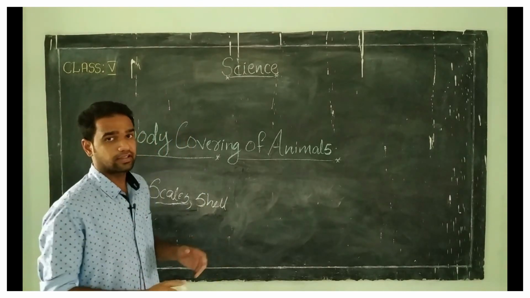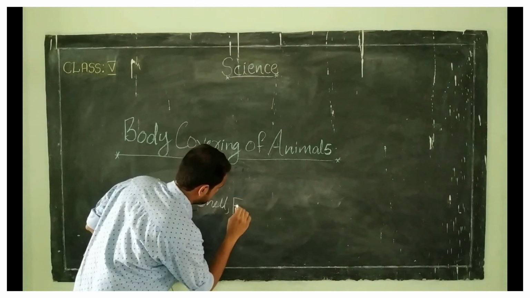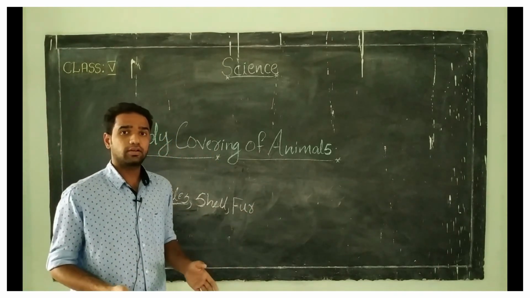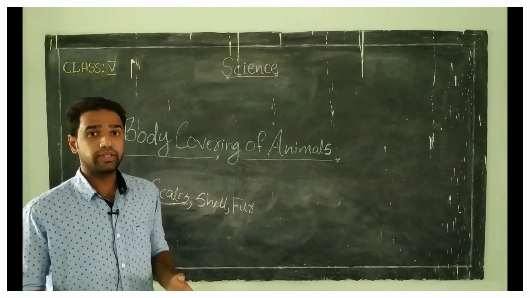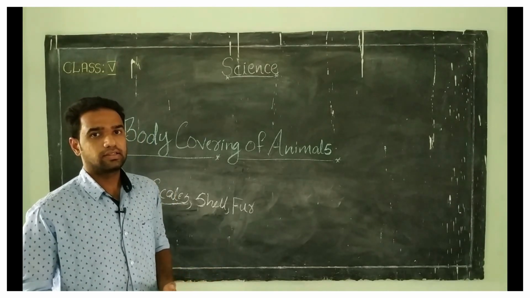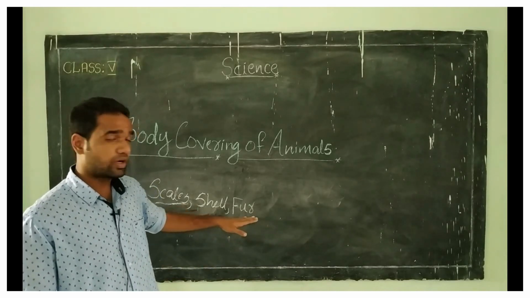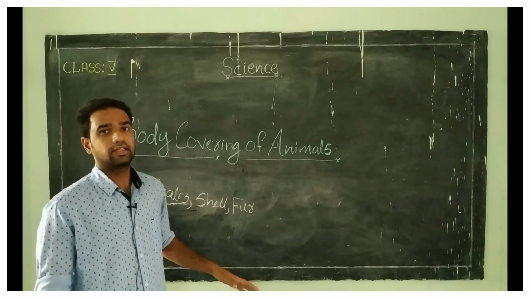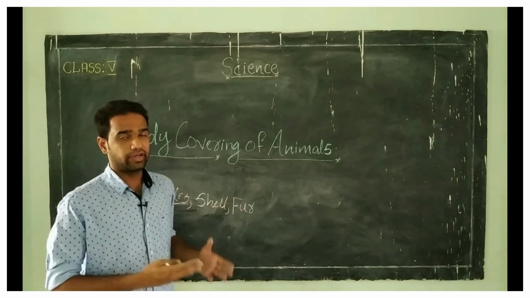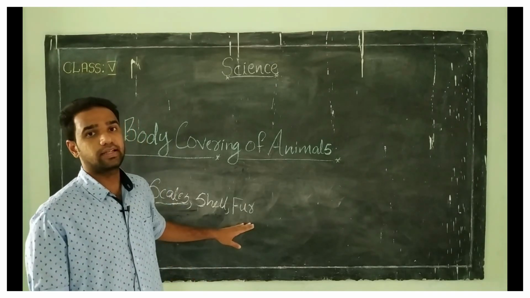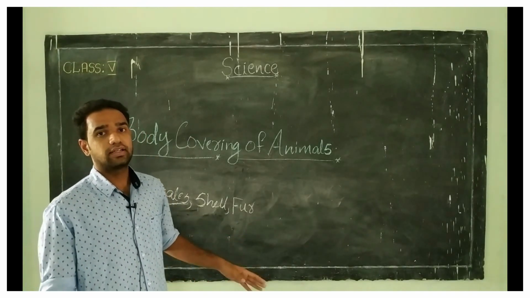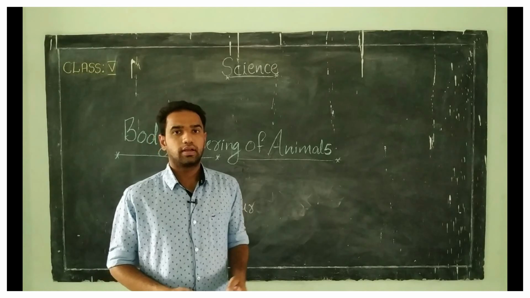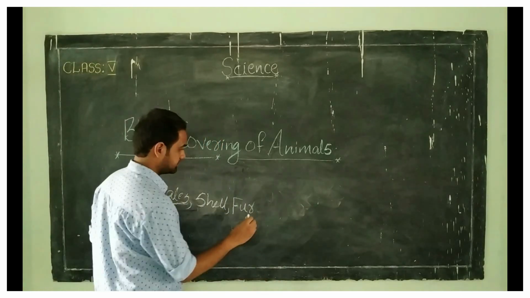Next one is fur. Have you seen a bear or a sheep? What do they have in common? They have fur present on their bodies which protects them from cold and rain. So this fur which is present in a sheep or a bear protects them from cold and rain. Clear?